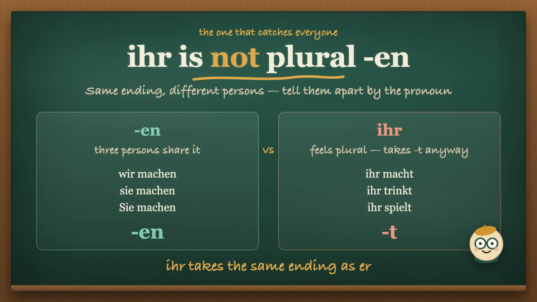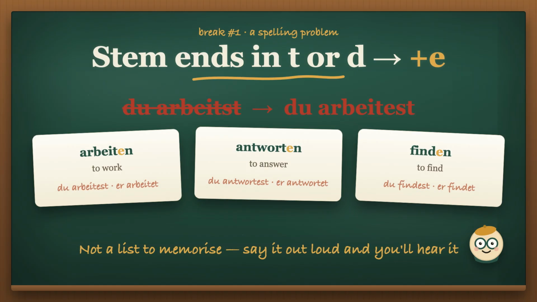But ihr, you, speaking to several people, does not join that group. Ihr takes t, the same ending as er. Ihr macht. Ihr trinkt. Ihr spielt. English speakers reach for n there constantly, because ihr feels plural and plural feels like n. It isn't. Now the first thing that breaks the table, and it's the one from the cold open.